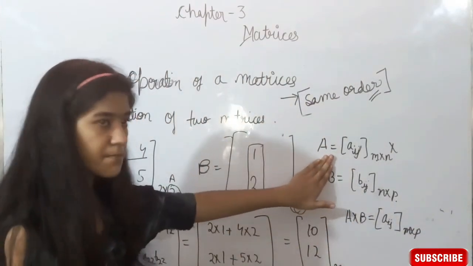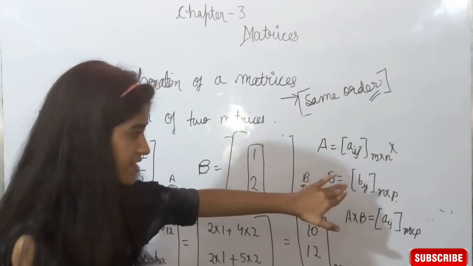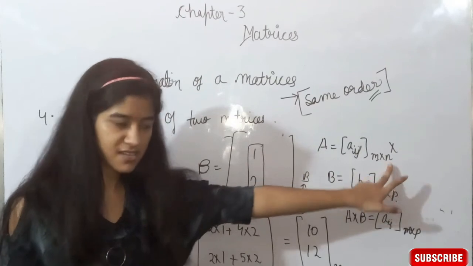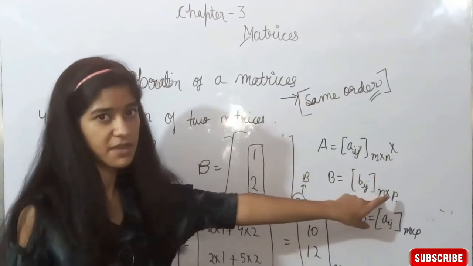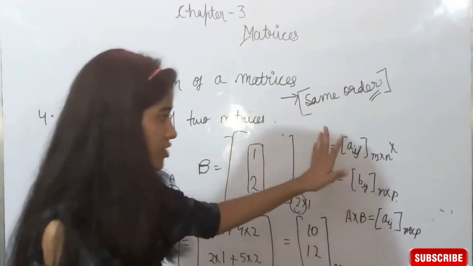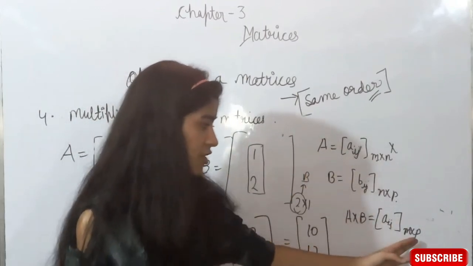This new matrix is the product of the first two and is of order m cross p.